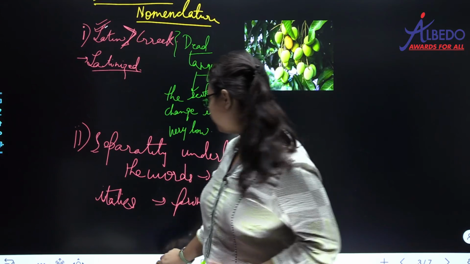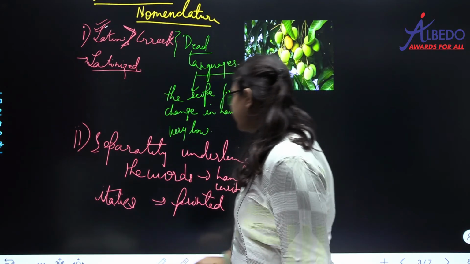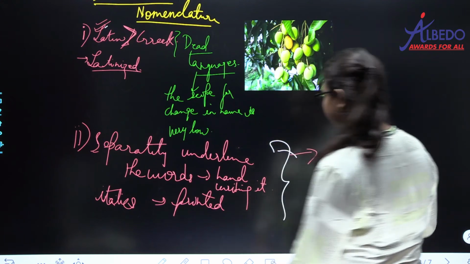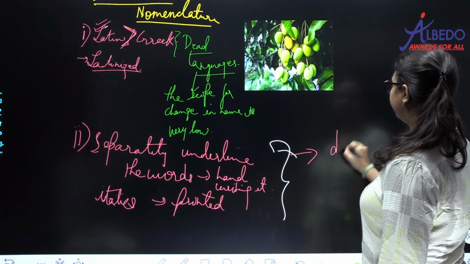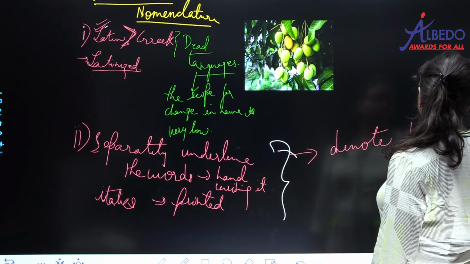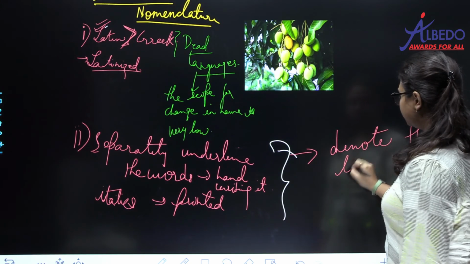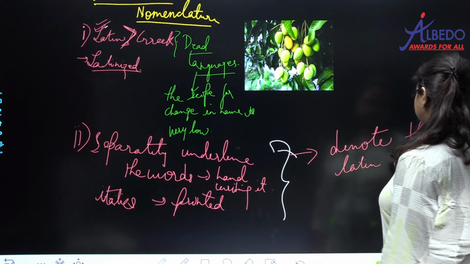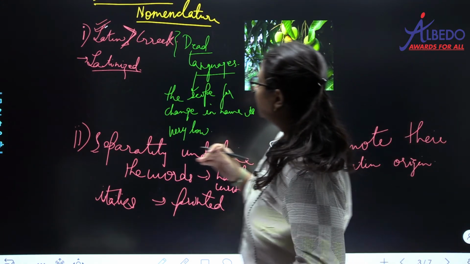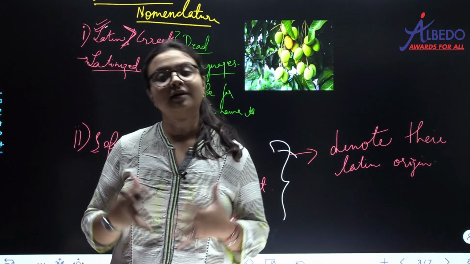So the aim of separately underlining these or printing them in italics is that we denote their Latin origin. Okay. After this, we will continue in the next video.